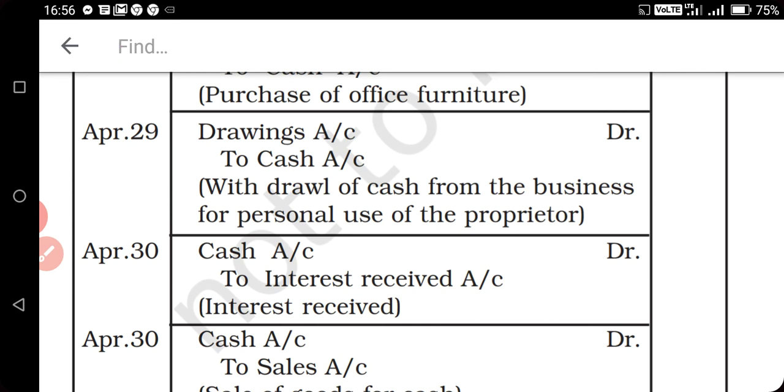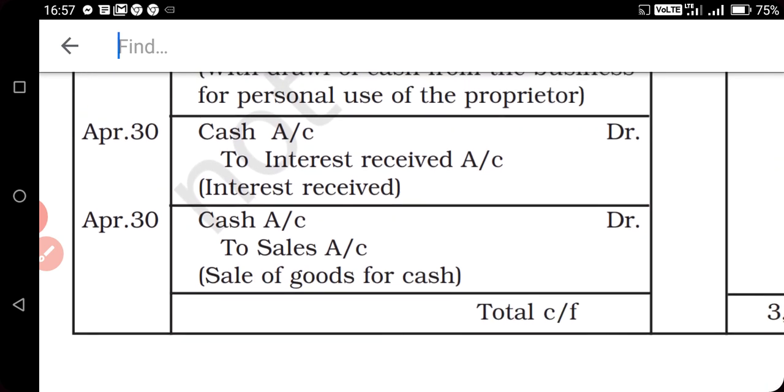Owner withdraws cash for personal use from the business. So when the owner is withdrawing cash for personal use, it is called drawing, and drawing is an expense for the business. So that's why on 29th April we will do the entry drawings account debit to cash. Cash will be reduced. Next is 30th April.